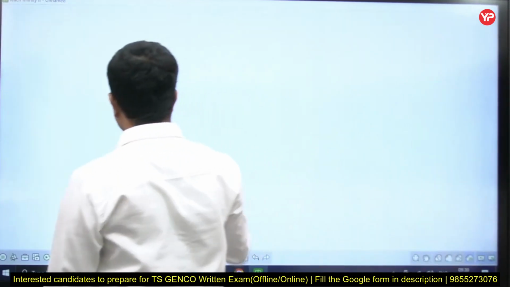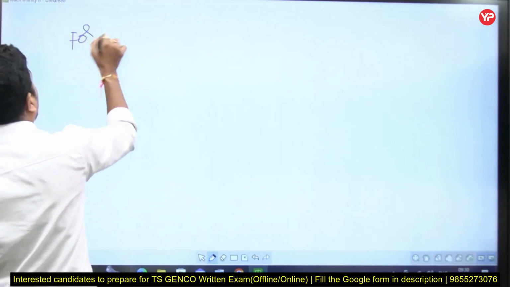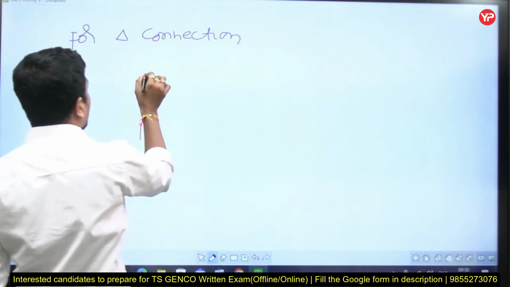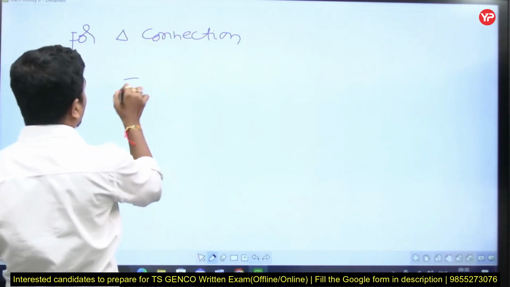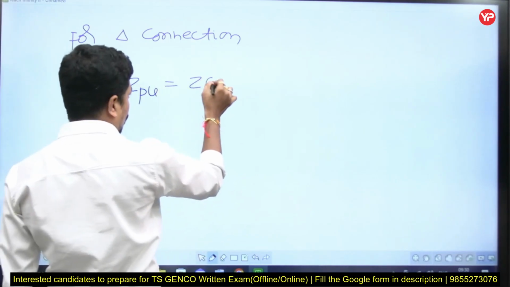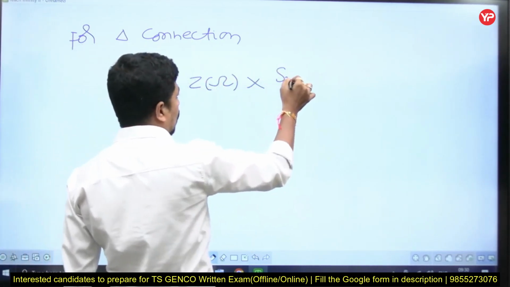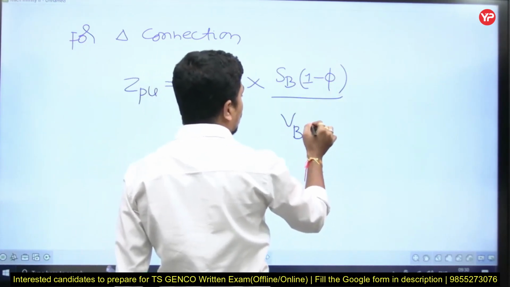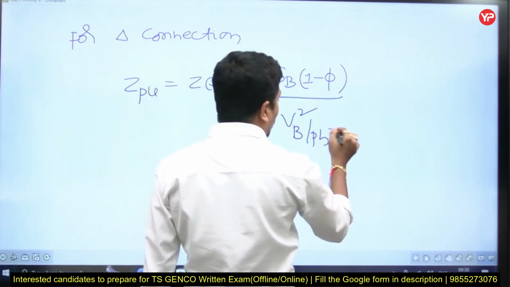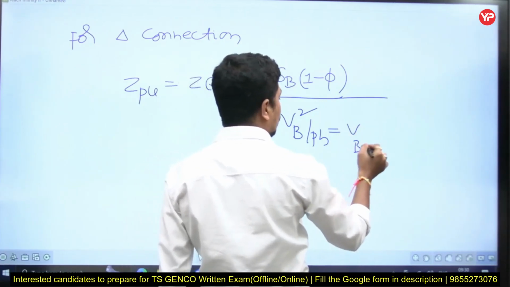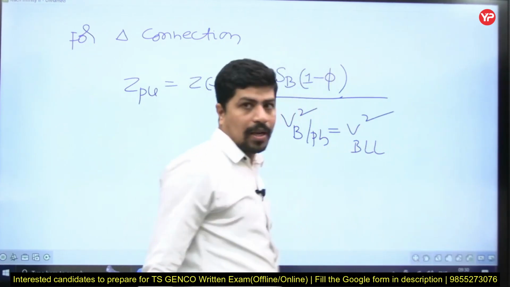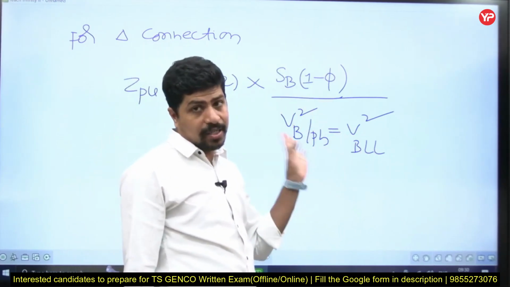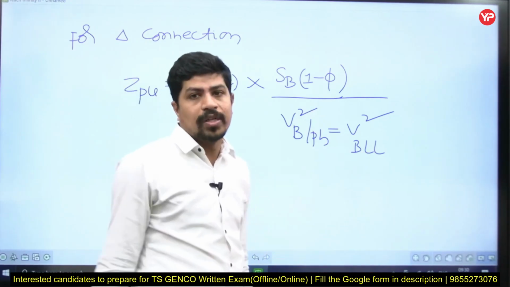For delta connection, Z per unit is equal to Z in ohms into S base per phase by V base per phase whole square. But this V base per phase, fortunately or unfortunately, is equal to the line voltage. Either you take line voltage or phase voltage for delta connection, both are the same. Line voltage is equal to phase voltage, right?